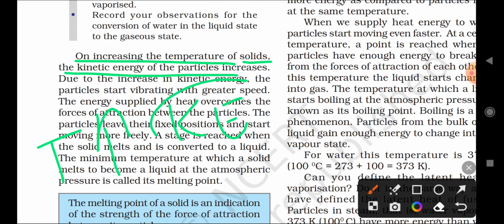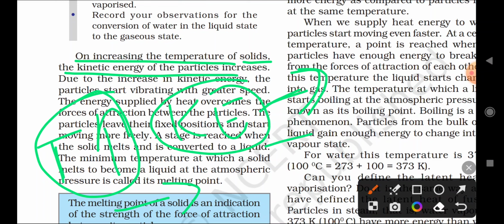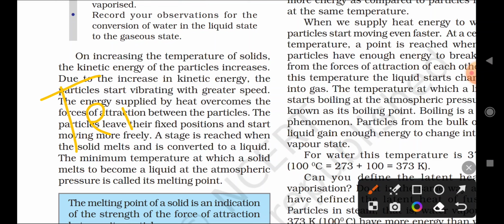If we increase the temperature of any matter or any state, there is also a change in kinetic energy, because a change in temperature means the particles will move very fast. Particles moving very fast means they possess kinetic energy. Remember that if you increase the temperature, the kinetic energy also increases.